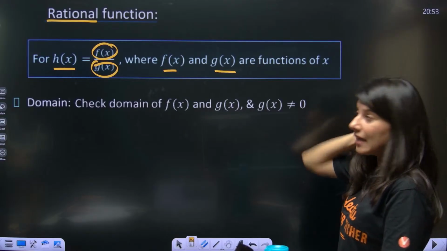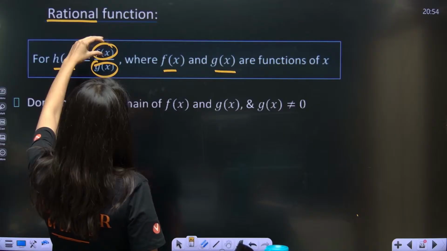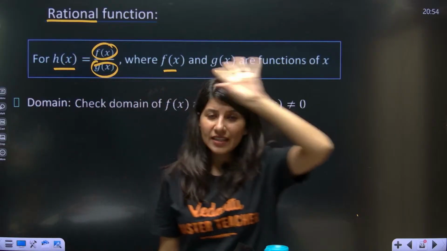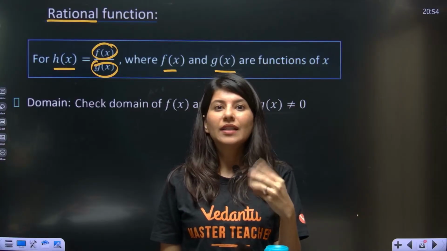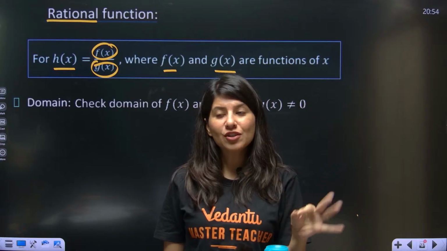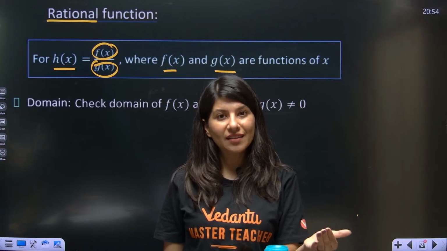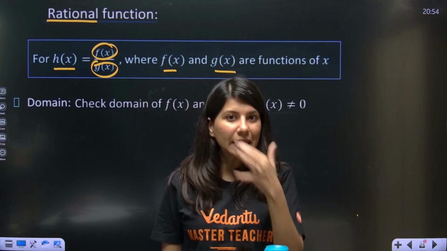Now in case of rational function, f(x) is also a polynomial, and we know that polynomial functions are very good functions, right? They have domain all real values. For all polynomial functions, quadratic, cubic, you have domain x belongs to minus infinity to plus infinity, right?